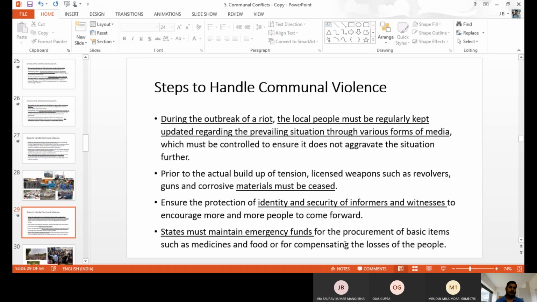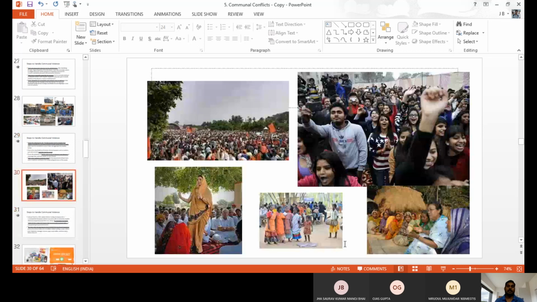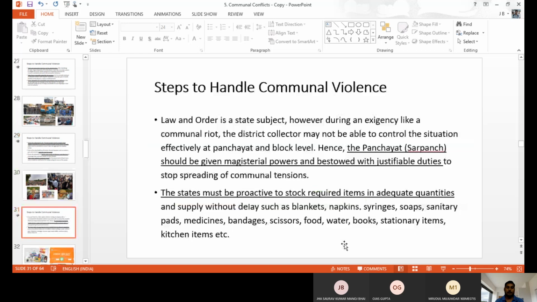Okay. So those things we have to do by the government to stop the violence activities after they arise. And also the panchayat has the power. We should give the power to the panchayat to take steps against the violence.